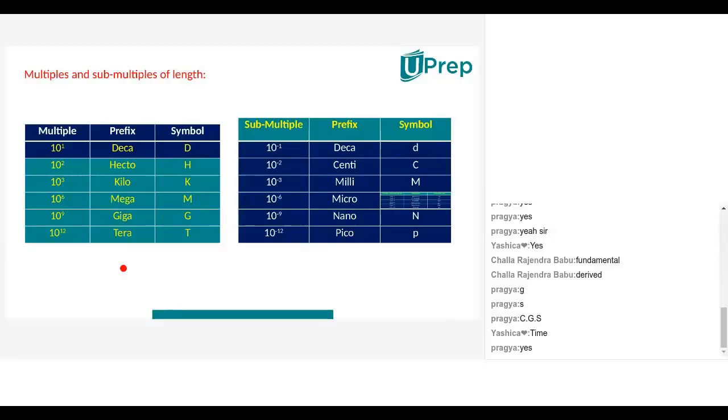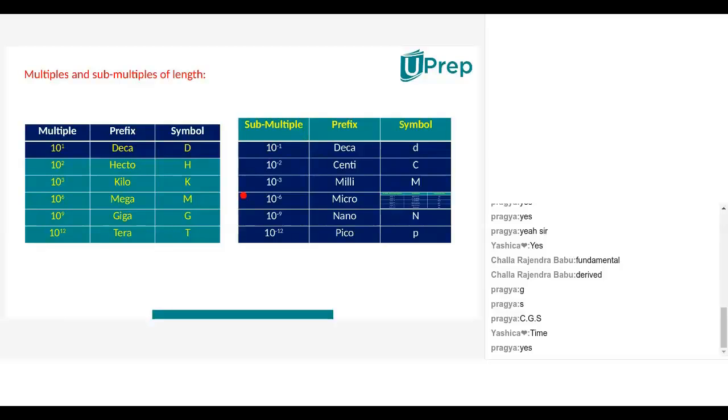So, all these are positive powers of 10 or not? Yes, sir. They are called multiples, Nana. And submultiples are the ones which come like 0.01, 0.001, like that. Those are called what, Nana? Submultiples.